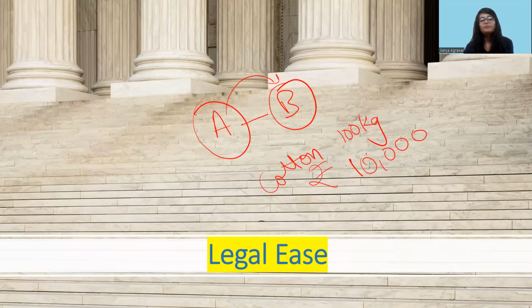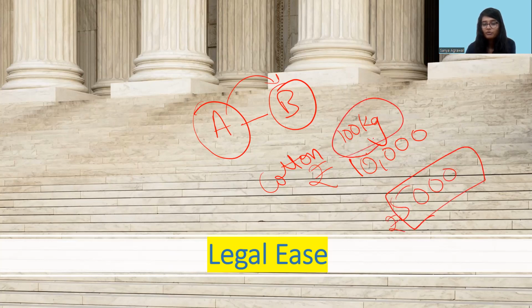Now, when A has filed this case that B has breached the contract, he is saying that I have already paid 5,000 rupees to B in advance for the delivery of 100 kilograms of cotton.